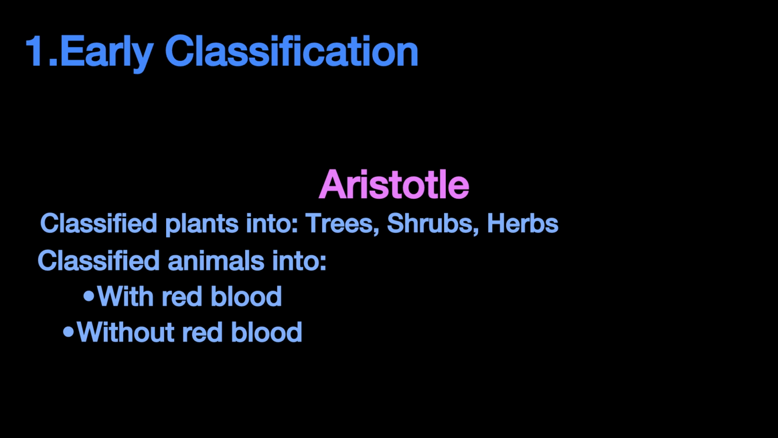What Aristotle did: classify plants into shrub, tree, and herbs. Secondly, classify animals into with red blood cells and without red blood cells.